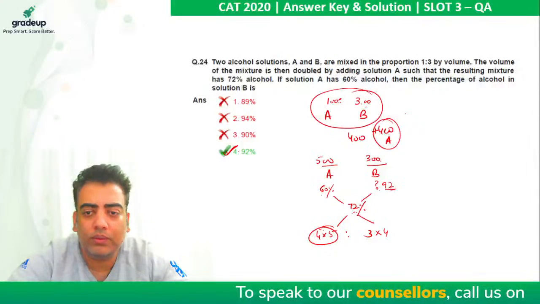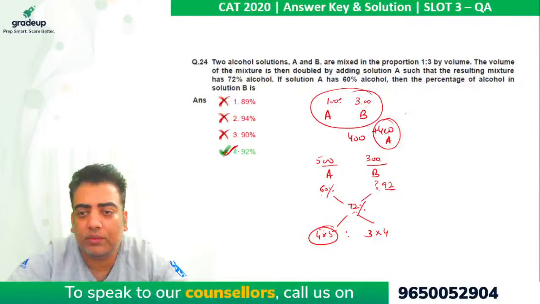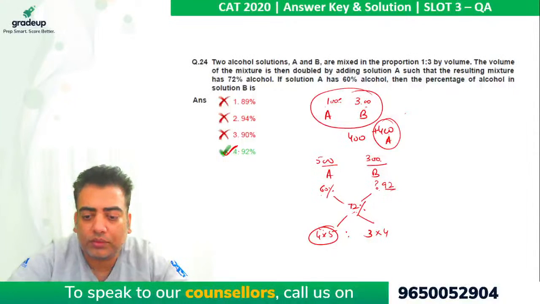So if you know or understand a bit of alligation, the question you all can understand was very, very easy. Right?